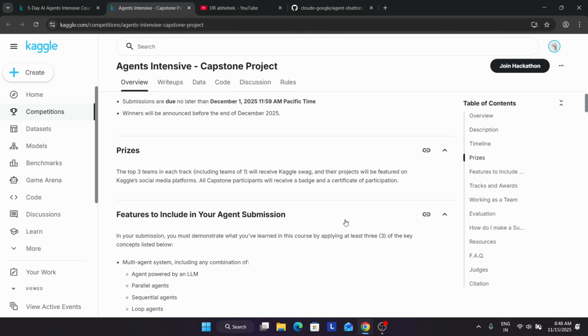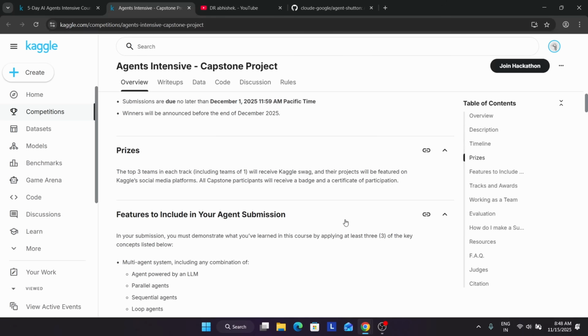The Capstone project is not just for learning, and here are some cool rewards also. Every participant who submits the Capstone project will get a Kaggle badge and a certification of participation, and it is amazing to add to your GitHub repository. We'll create a GitHub also for completing this challenge. Do not worry. Now, how does the Capstone project work?